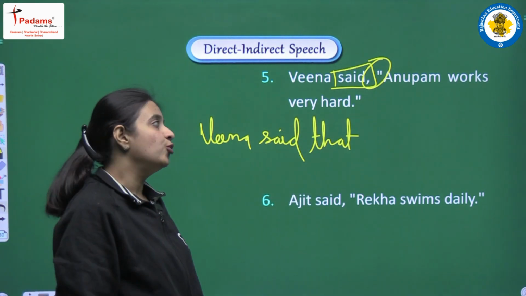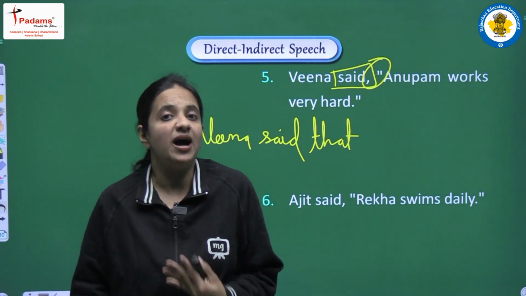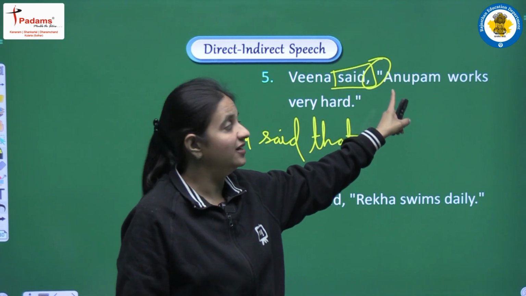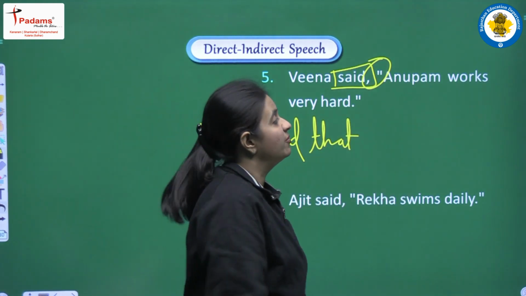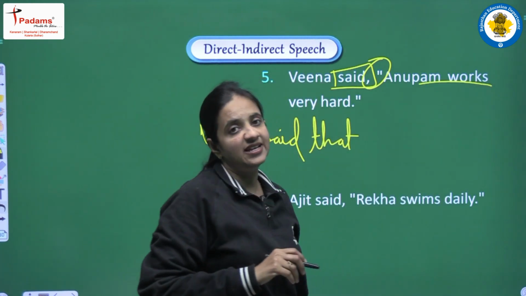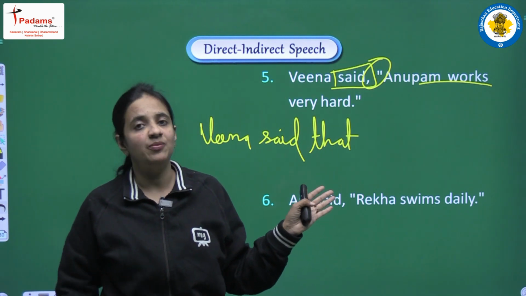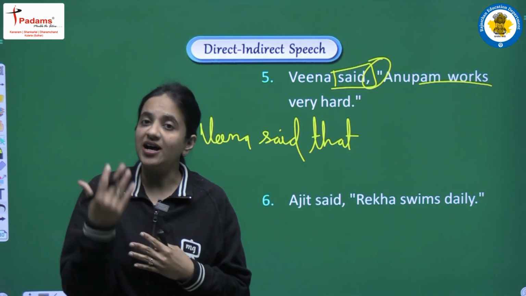Now we have Anupam works very hard. We have to convert the tense into past form. So first of all we have to observe what tense we have here. Anupam works, it means we have present simple tense, because we have first form plus s and no helping verb in this sentence. So this is an example of present simple. So present simple will be converted into past simple.